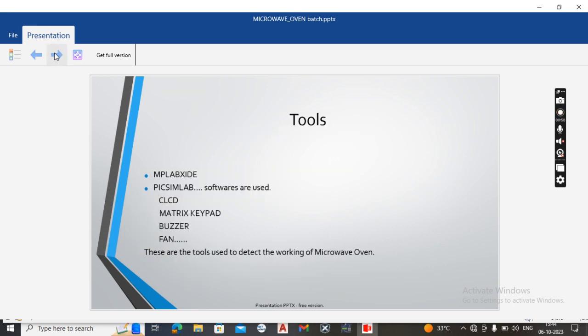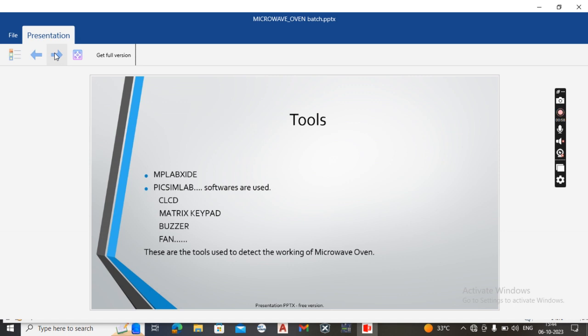Tools. We have to discuss the tools used to complete this project, and they are MPLAB XIDE, PIC SimLab, CLCD, Matrix Keypad, Buzzer, and Fan. MPLAB XIDE is used for coding. PIC SimLab is used for simulation purposes.